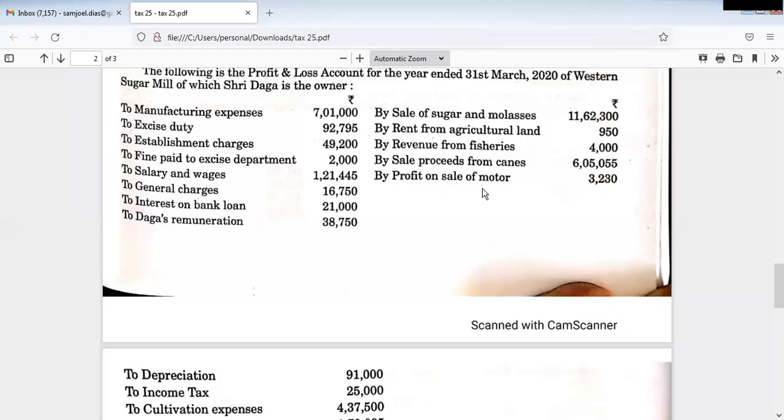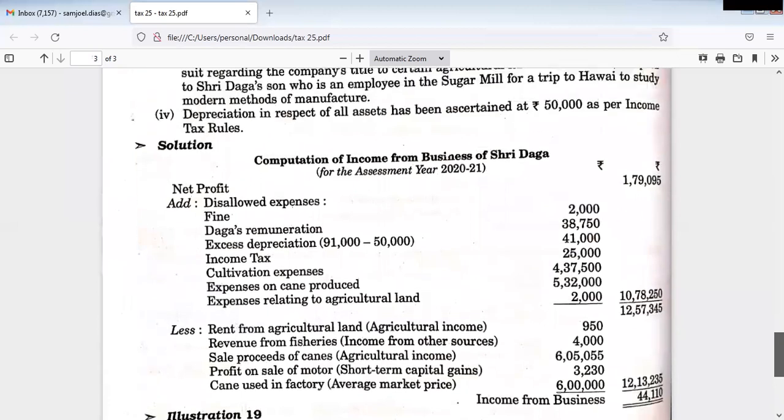Fine. Then profit on sale of motor 3,230. Now here for this an adjustment is there.